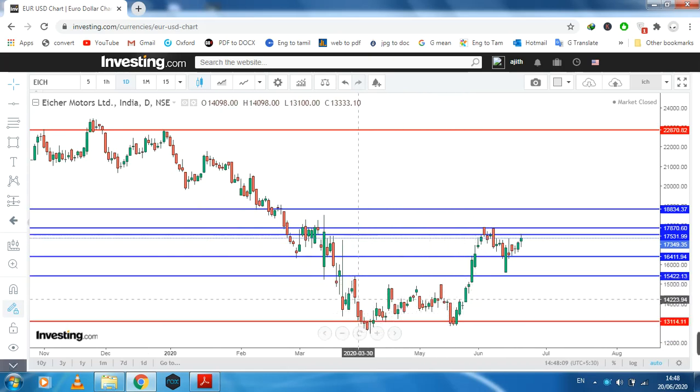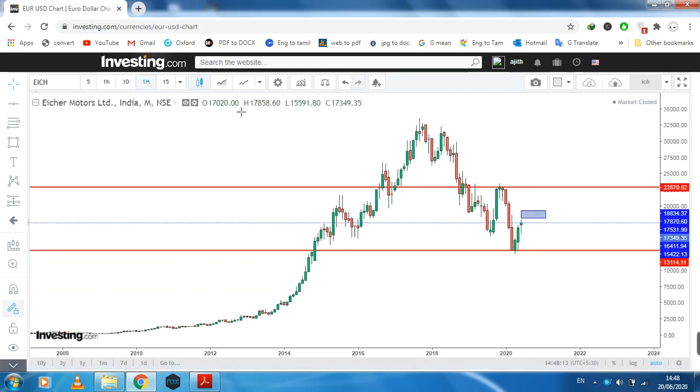Why is this forming in this area? Because on the monthly chart these three candles are forming in a correction period. Normally after forming a lower low and then a lower high, all three candles are the correction.